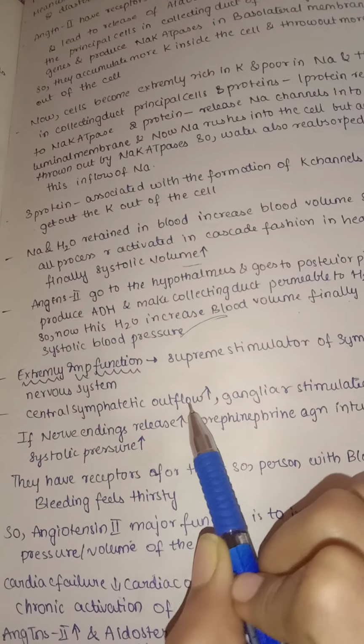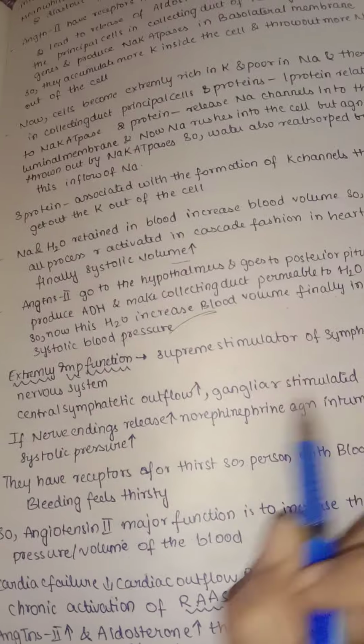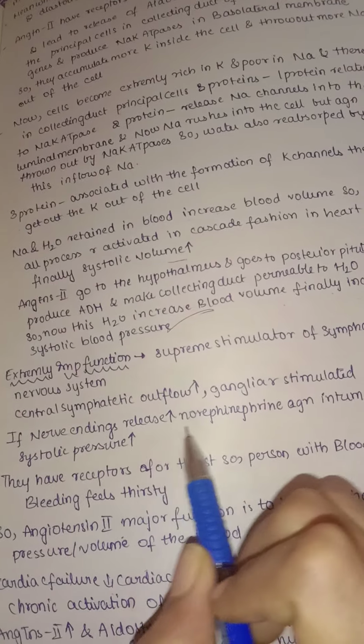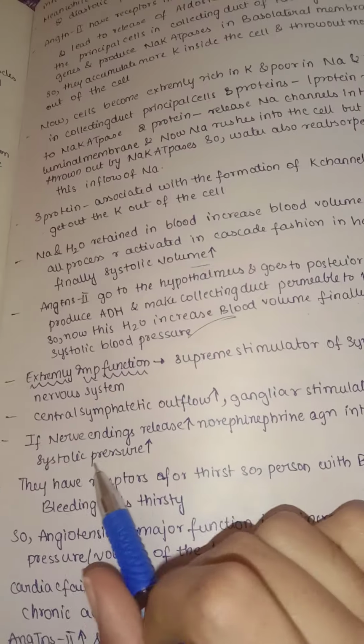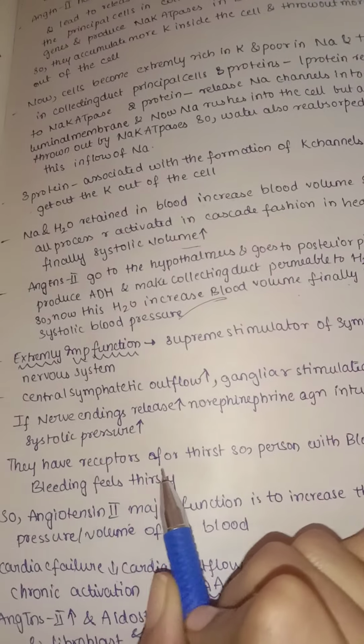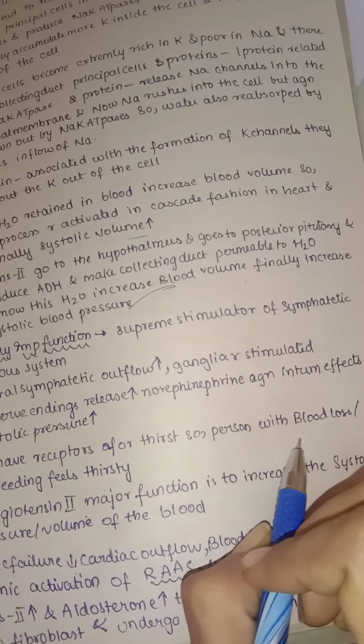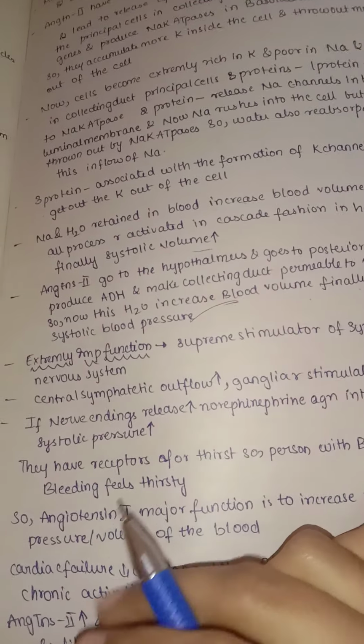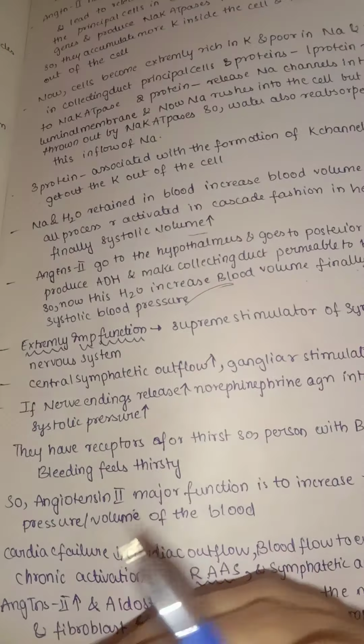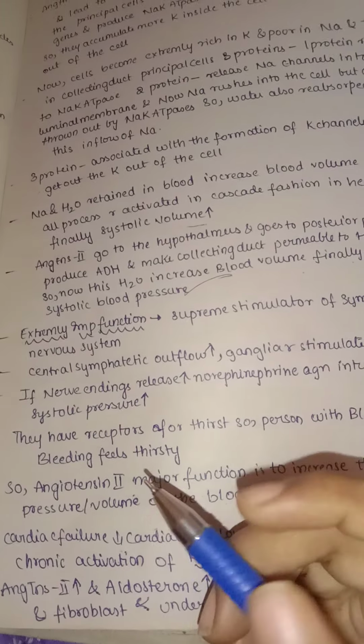So central sympathetic outflow will increase and ganglia are stimulated. So the nerve endings release increased amounts, mainly of norepinephrine, which in turn affects the systolic pressure. They also have receptors for thirst, so a person with blood loss or bleeding feels thirsty. So the thirst receptors are also activated.